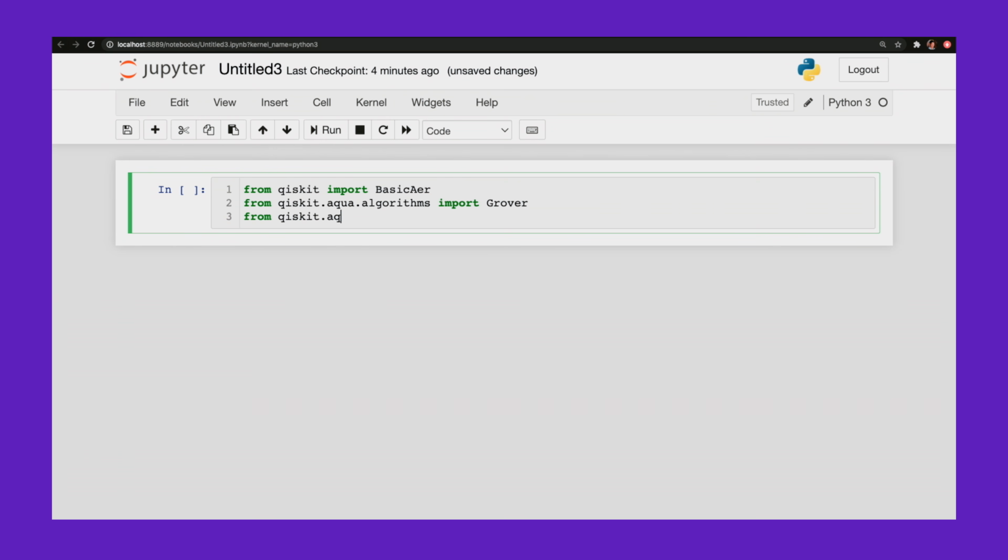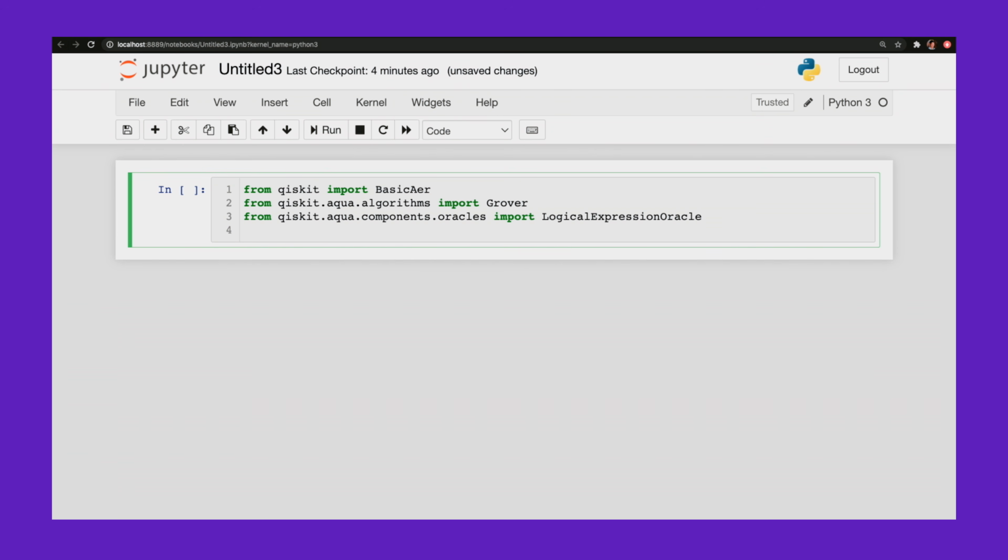From Qiskit.aqua components.oracles, import my oracle. From Qiskit tools, visualization, import plot histogram so I can see my results.